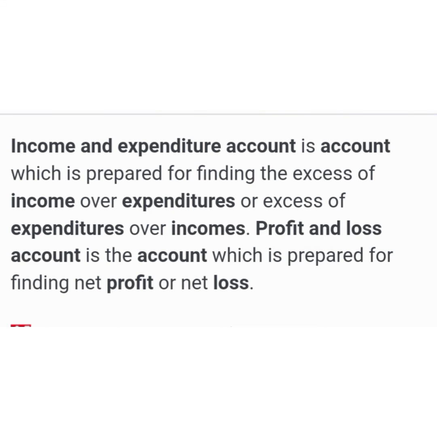The objective of preparing trading and profit and loss account is to know the profitability of the concern, because these statements are prepared by profit motive organizations. But the objective of preparing income and expenditure account is to know the deficit amount or surplus amount, because these organizations are not run for earning profit. Their main aim is to render services.